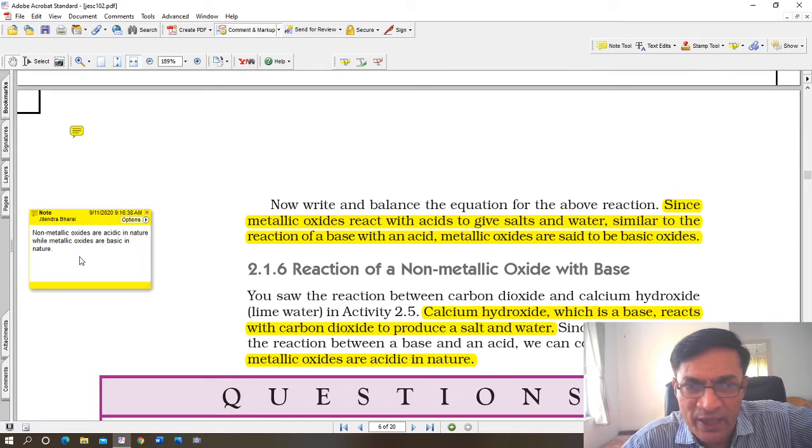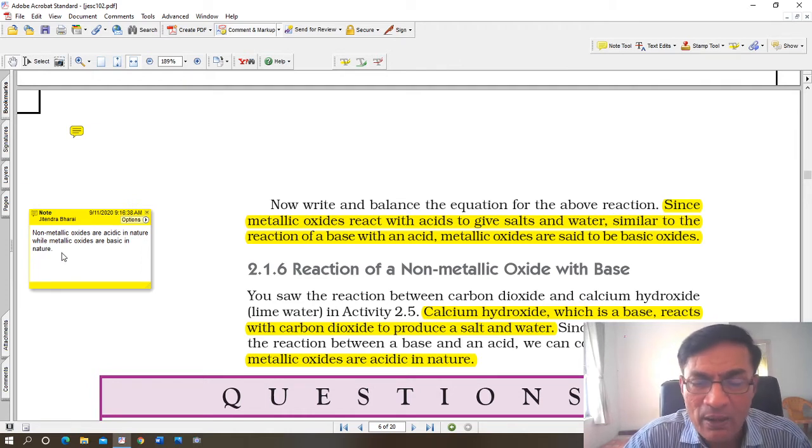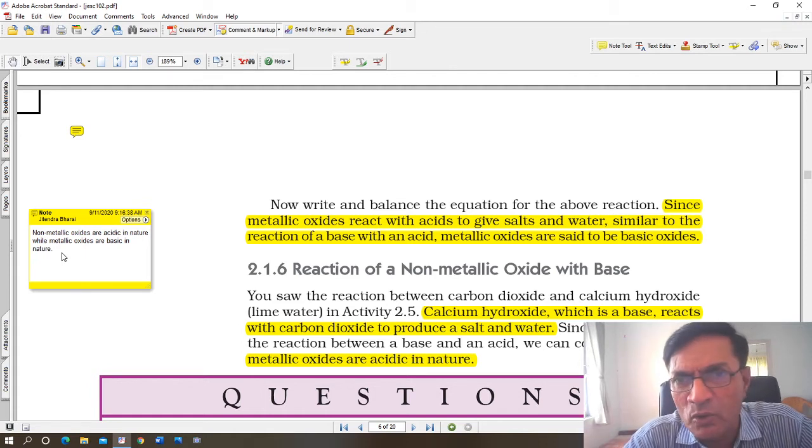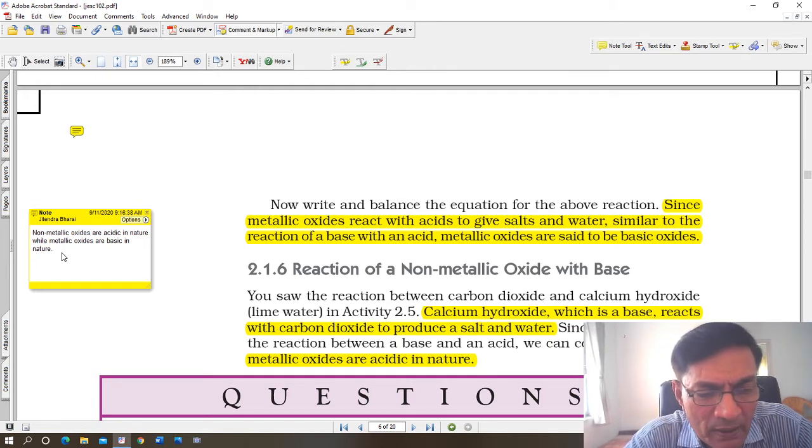There's another question here. Non-metallic oxides are acidic in nature, opposite of metallic oxides. Non-metallic oxides are acidic in nature, while metallic oxides are basic in nature. Now again, what is the reason for it? Simple. Take carbon dioxide. Carbon is a non-metal. Okay, it's actually a semi-metal, but carbon is a non-metal. It is not a metal. So carbon dioxide is a non-metal oxide.